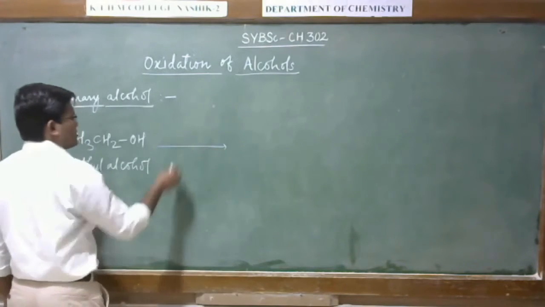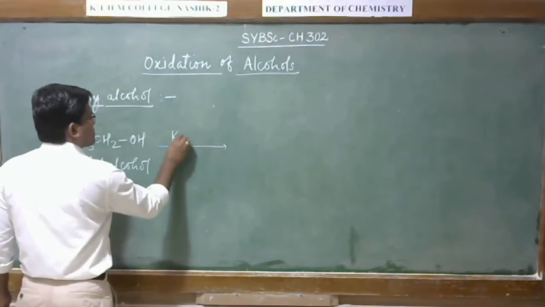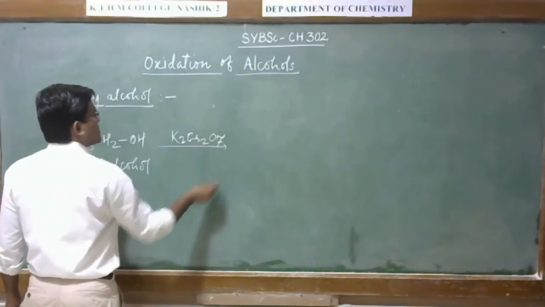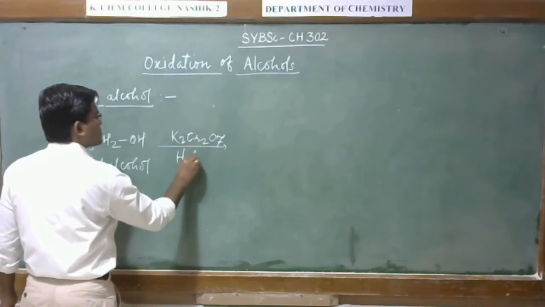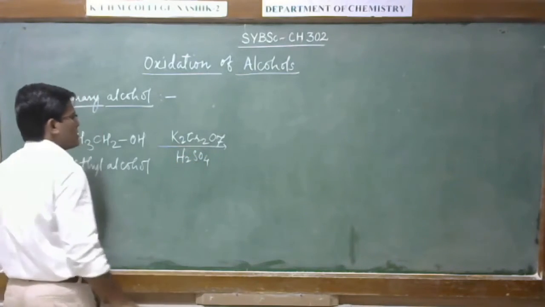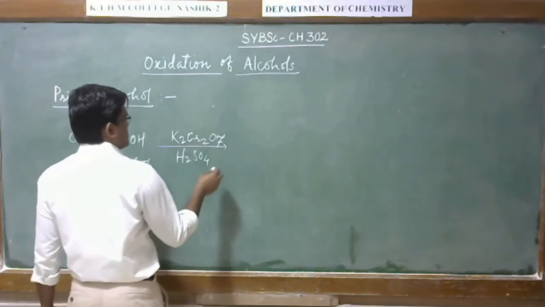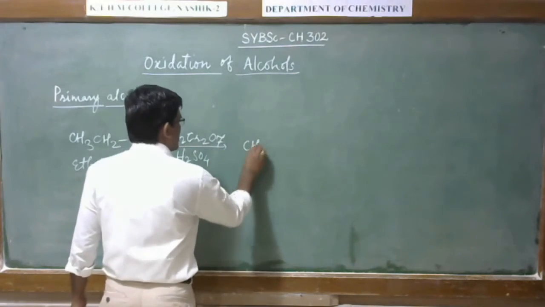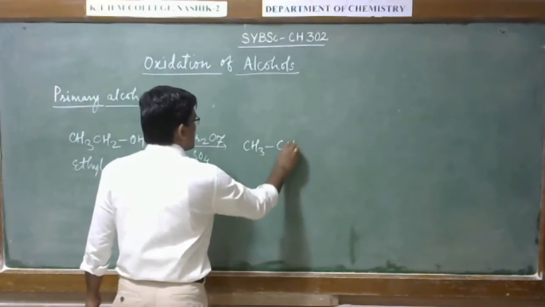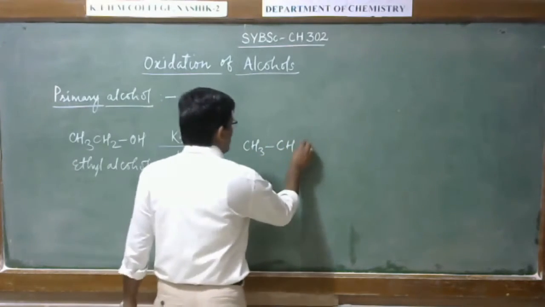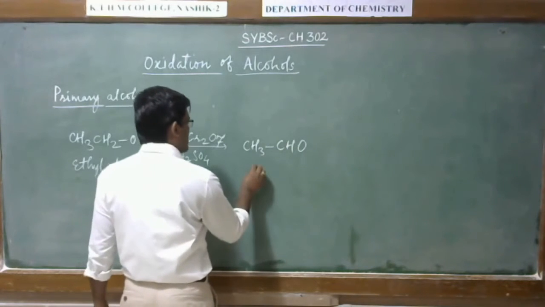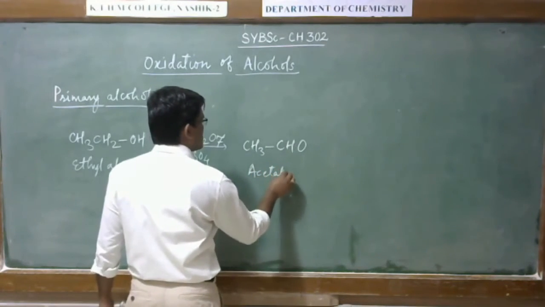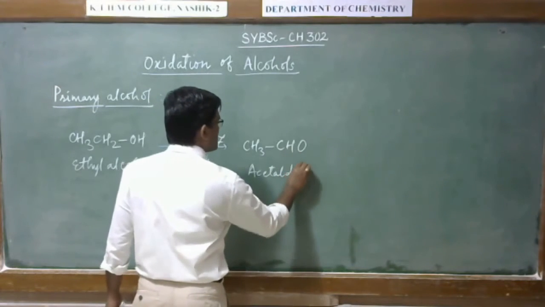As I told, K2Cr2O7 in the presence of H2SO4, dilute solution of acidic K2Cr2O7, it will give this acetaldehyde.